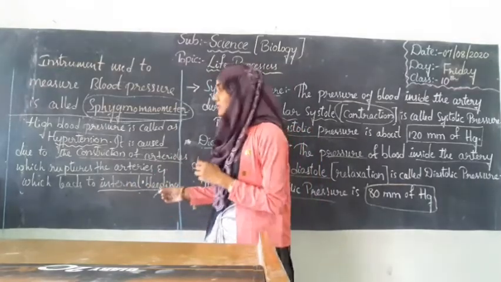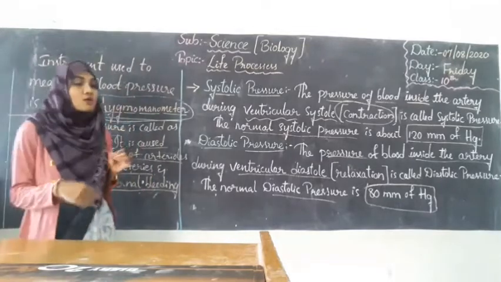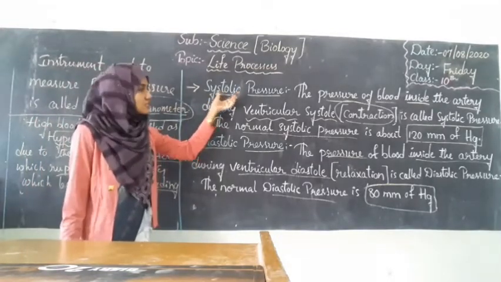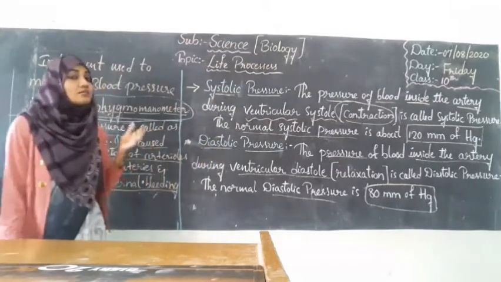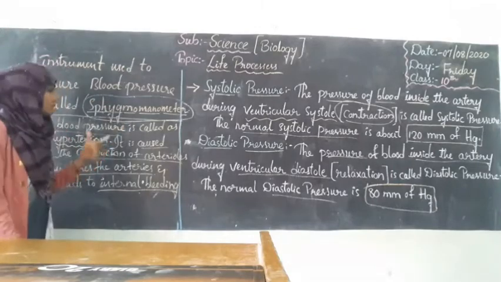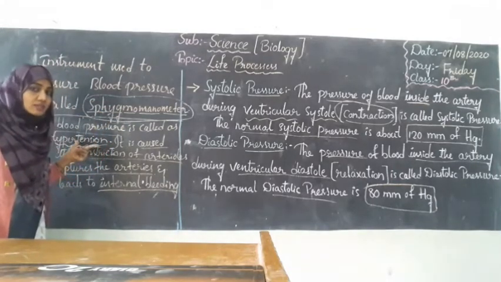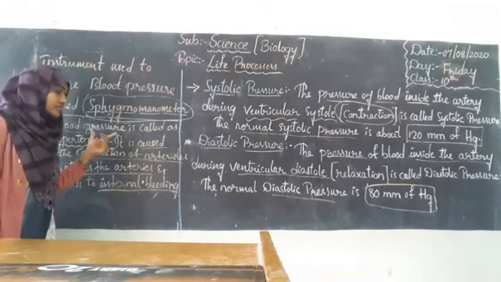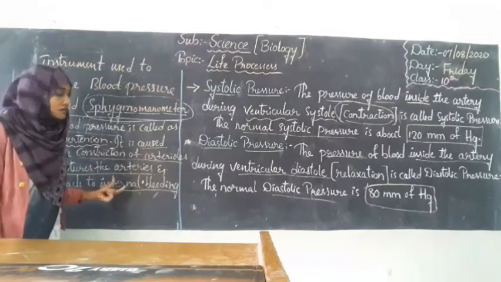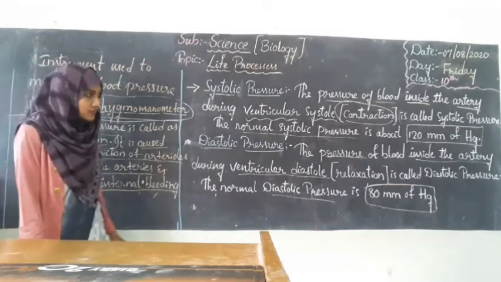Alright students, so this is all you need to know about blood pressure. What is meant by blood pressure, and types of blood pressure: systolic pressure, diastolic pressure, and the instrument used to measure blood pressure, sphygmomanometer, and hypertension, that is high blood pressure, caused due to constriction of arteries, which causes the rupture of arteries and leads to internal bleeding.